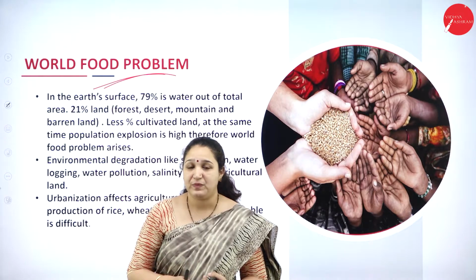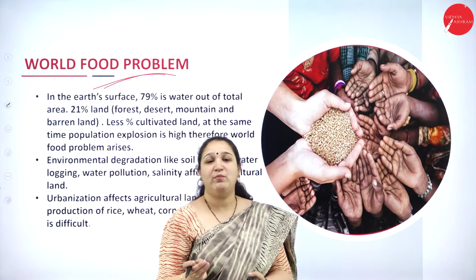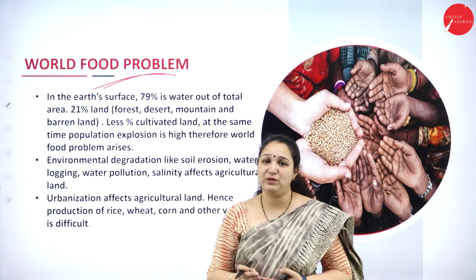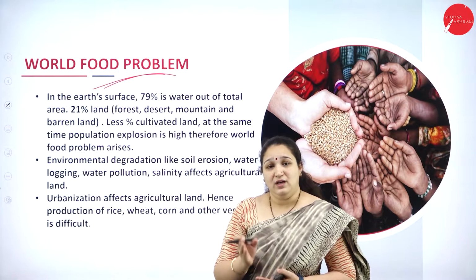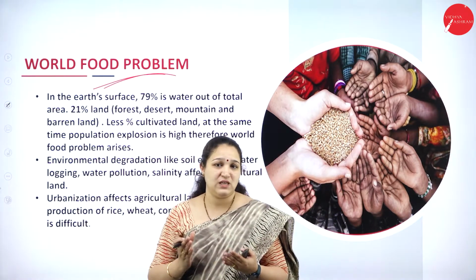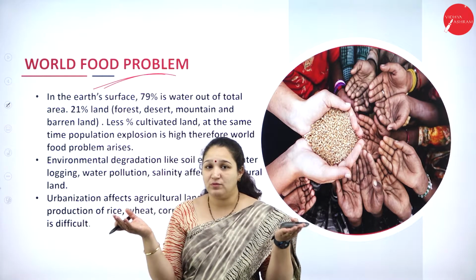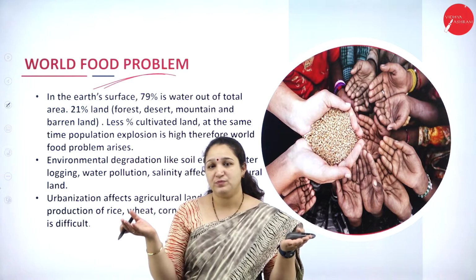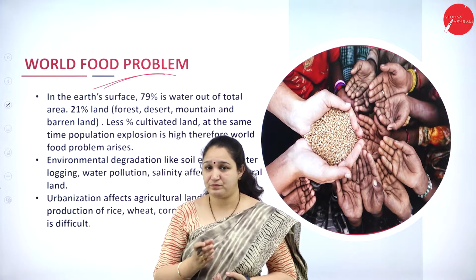Out of this 21%, a very small amount of land is available for cultivation to grow crops, and with the population explosion that we are facing now, balancing the population and the crop being produced is becoming quite difficult.